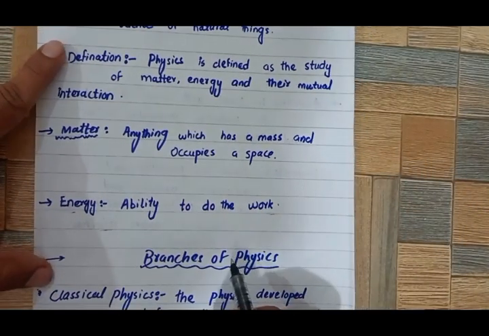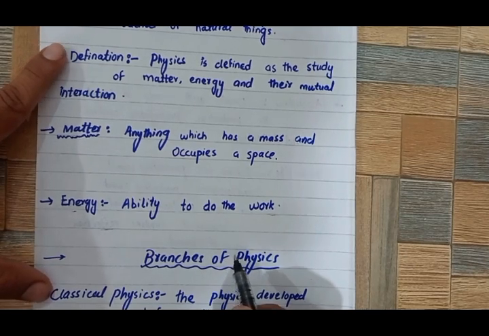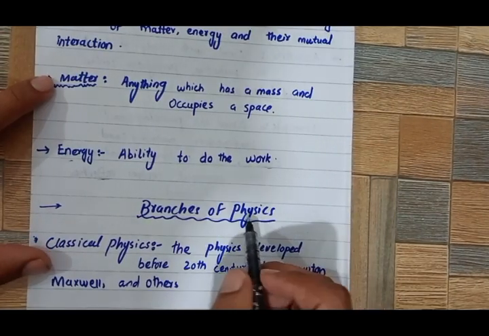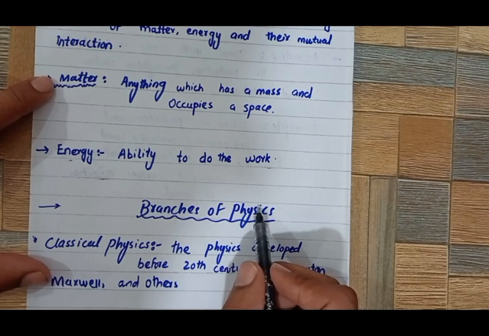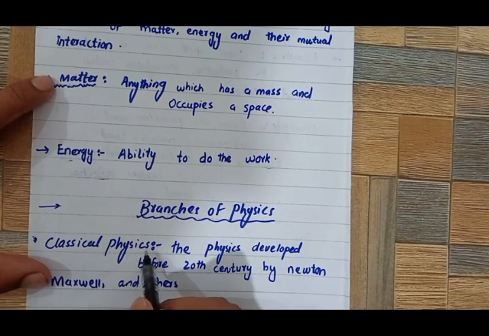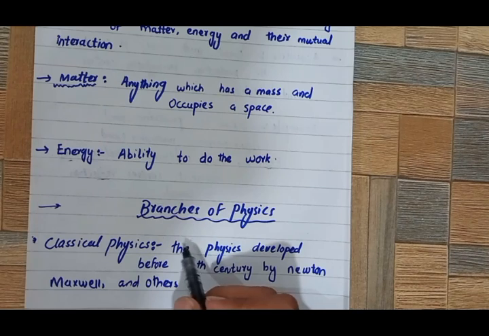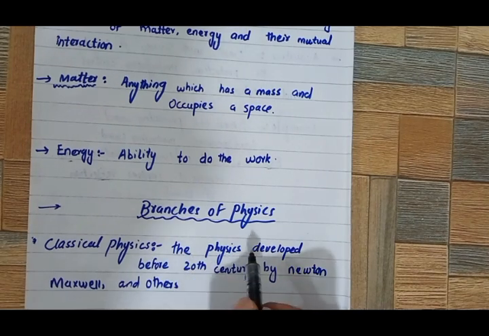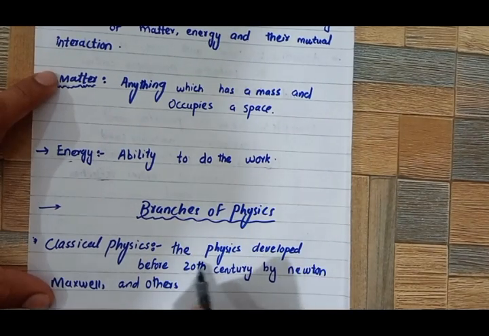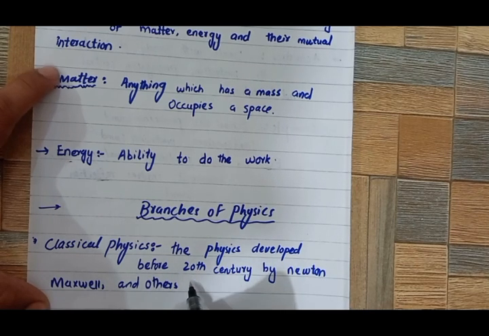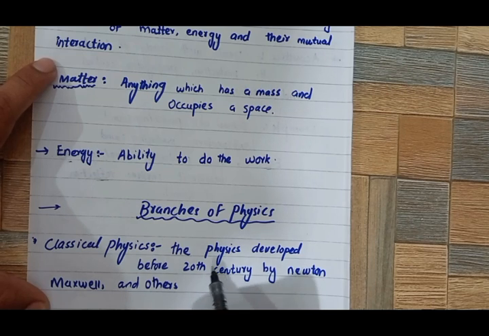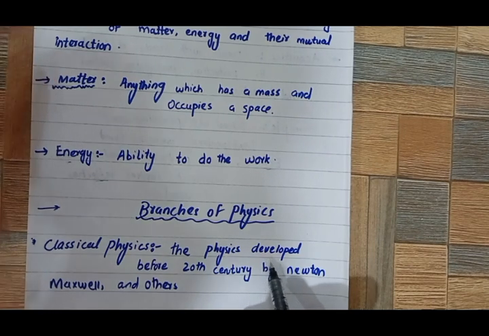Okay, let's come towards the branches of physics. The branches of physics are divided into two main types, that is classical and modern physics. Classical physics is the physics developed before the 20th century by scientists like Isaac Newton, Maxwell, Galileo, and many others.